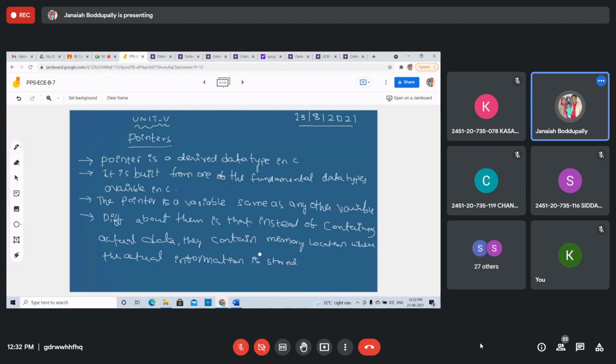Students, are you getting? The primary variables, the fundamental variables, store the actual value, but the pointer variable stores the memory location where the actual information is stored.